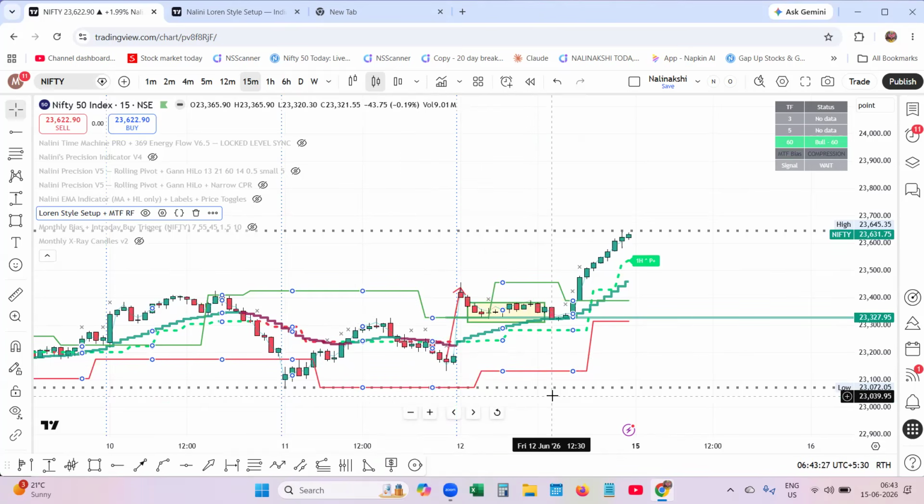Additionally, I have added other range filters for intraday: 5 minutes, 15 minutes, and hourly. What I do is I have enabled only the hourly range filter. That is also dynamic.